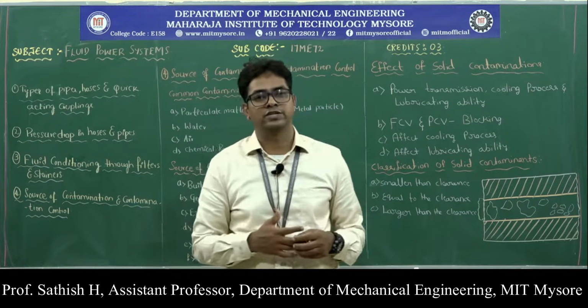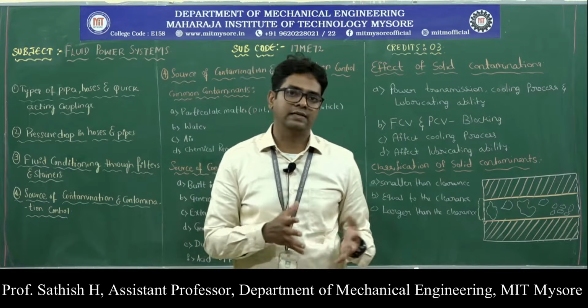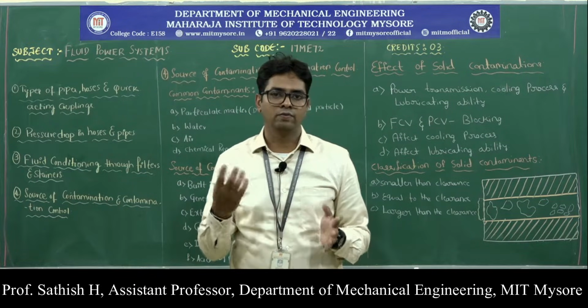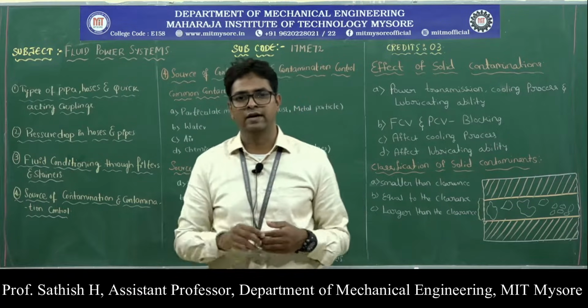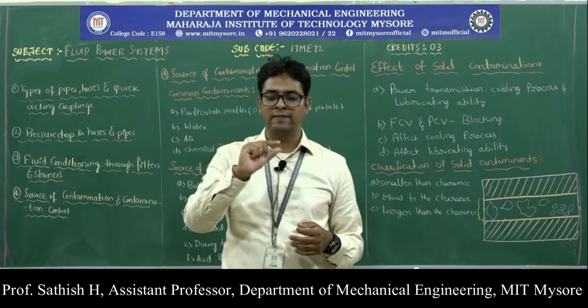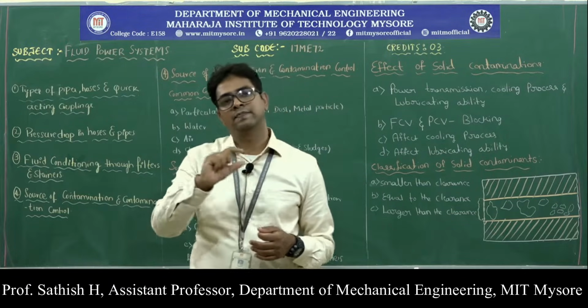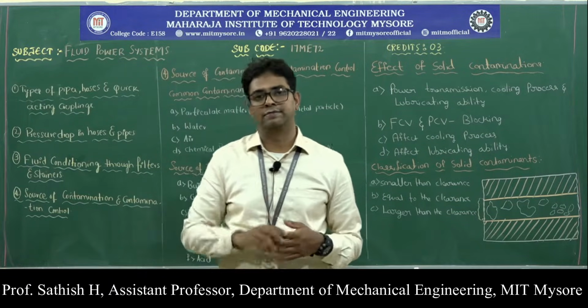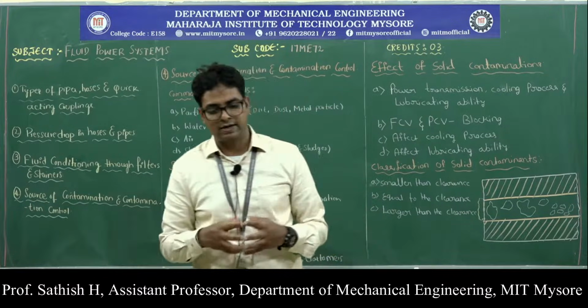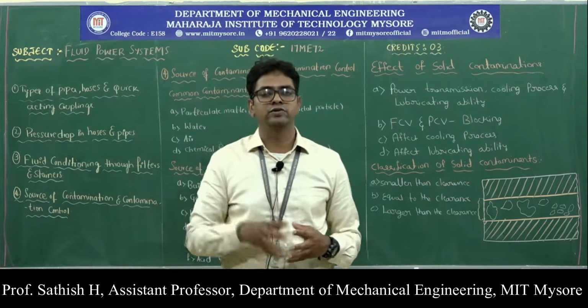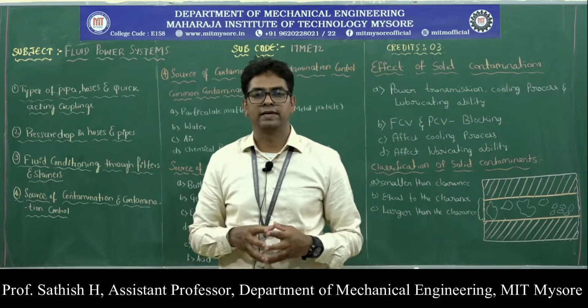For example, in a piston and cylinder assembly, to move the piston smoothly inside the cylinder we need lubrication between them. We have a kind of clearance between the piston outer surface and the cylinder surface. So when this lubricating oil has contaminants, that is definitely going to affect the lubricating capabilities of the hydraulic fluid.